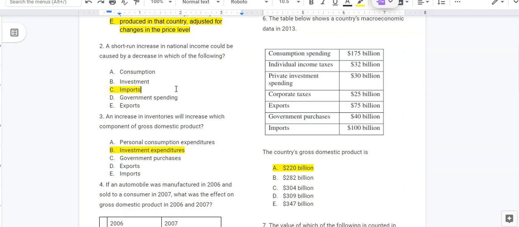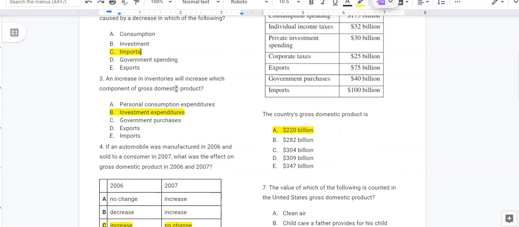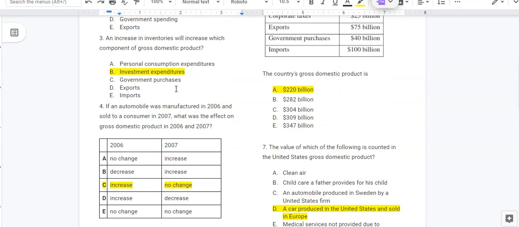subtracted from GDP. So remember, our GDP function is consumer spending plus investment spending plus government spending plus net exports, and net exports are equal to all of the exports minus all of the imports. Because if something is being produced in another country and then imported into, say, this country, those are things that are not being produced here in this country. So it is subtracted from our gross domestic production.